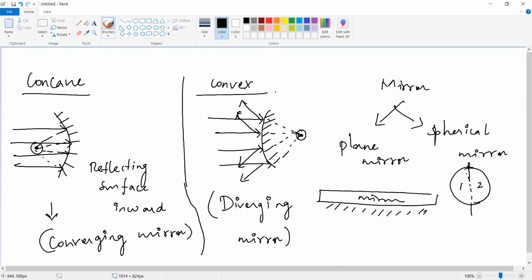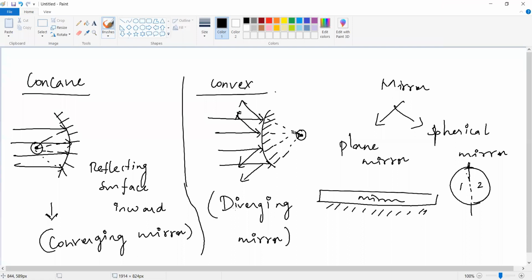Can you able to understand? Yes. Okay. So Nandana, can you able to tell the concave and convex now? Yes, ma'am. Concave, the reflecting surface will be inward. In convex, it will be outward, diverging. Concave is known as converging mirror and convex is known as diverging mirror.